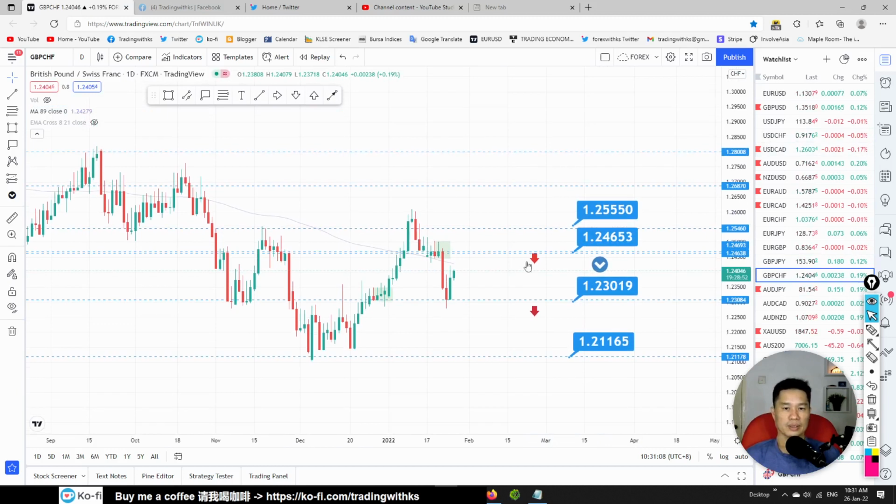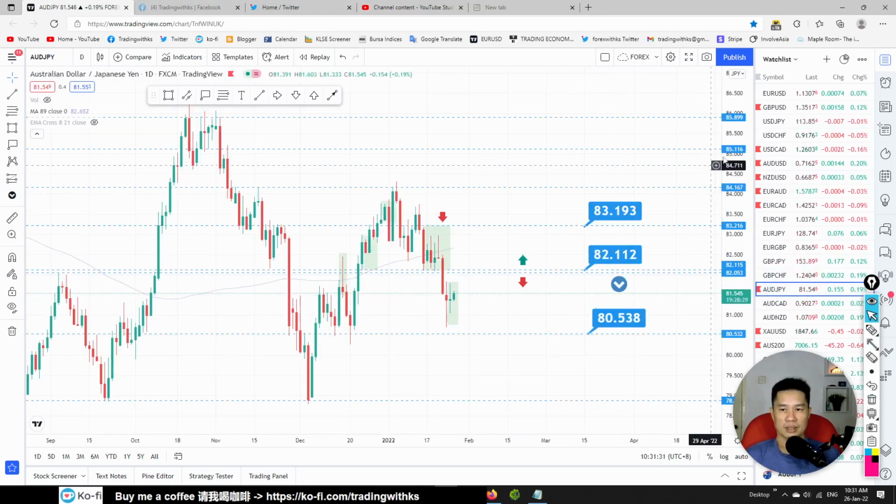Pound Swiss franc, we got a rebound. This one we're looking to sell. Once the price comes back, retests the buyer's line 1.24653, the resistance line, and shows a rejection, we're looking to sell this. Or if it goes above, then we're looking to buy. But we don't see any setup here yet.